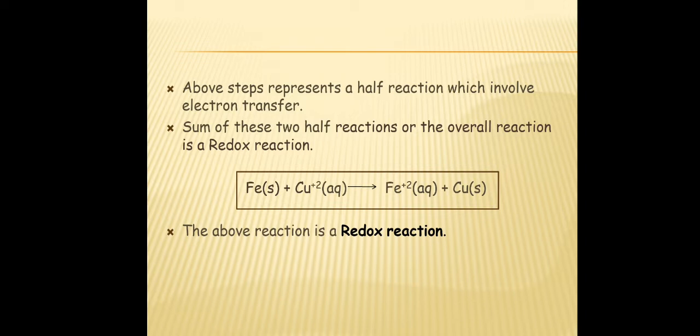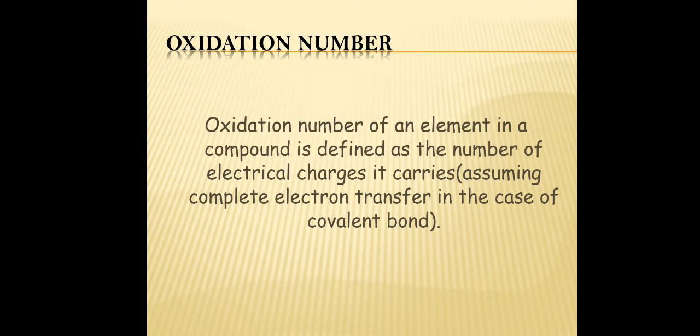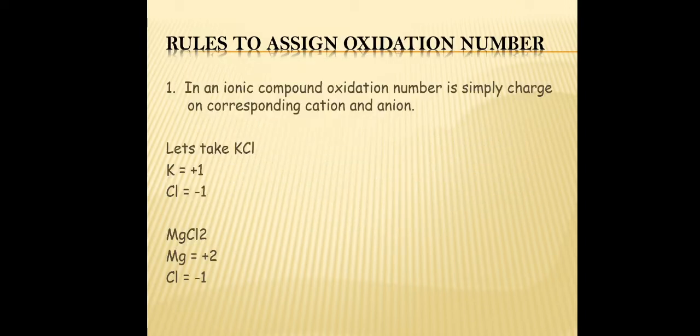Let us focus on oxidation number. The oxidation number of an element in a compound is defined as the number of electrical charges it carries. We should assign oxidation number assuming complete electron transfer in the case of a covalent bond. Rules to assign oxidation number. In an ionic compound, oxidation number is simply the charge on the corresponding cation and anion.